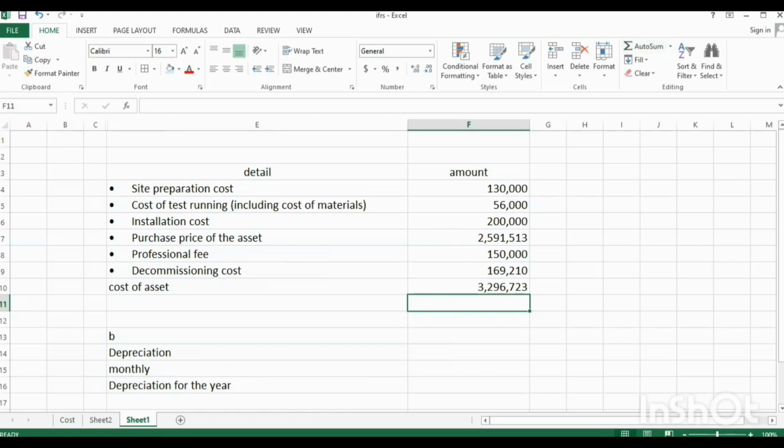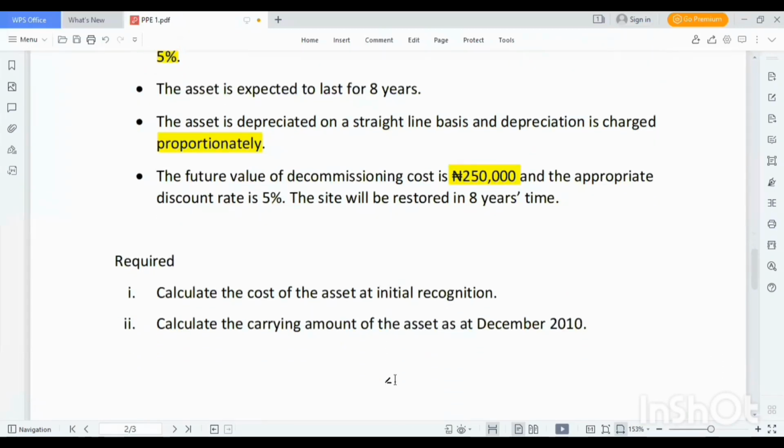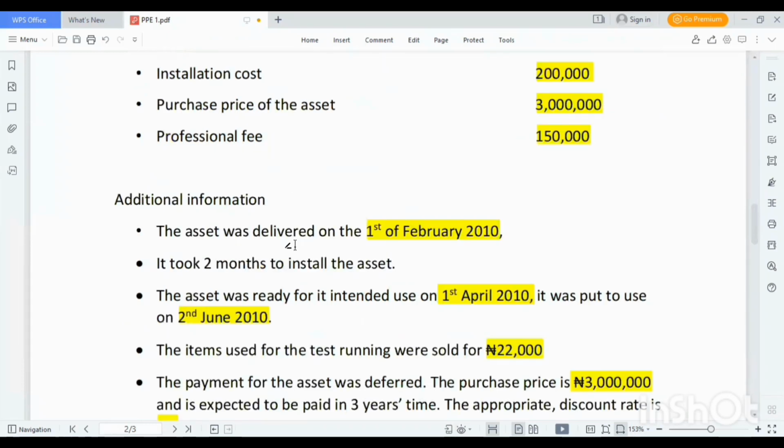The B part of the question, let's read the B part of the question. Calculate the carrying amount of the assets as at 31 December 2010. So remember that the asset was purchased or delivered on 1st of January 2010, but as at this period, the asset is not ready for its intended use.